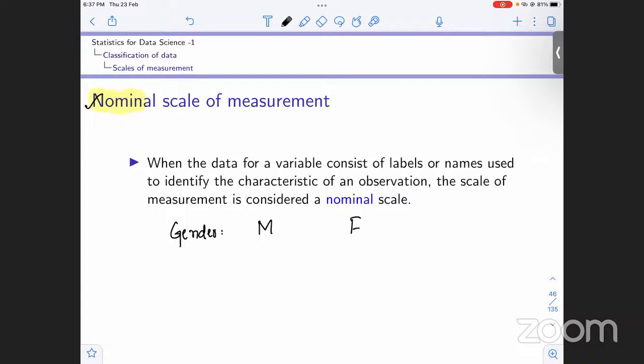In this case, we can see that the variable is gender. Gender is varying, right? It just consists of these labels. These are just names given to identify a characteristic. M is for males, right? So what we are basically doing is just labeling this data, and there is no order, like male isn't greater than female and female isn't greater. There is no sense of order in this, right? So in this case, it becomes nominal scale of measurement for this categorical variable, okay.